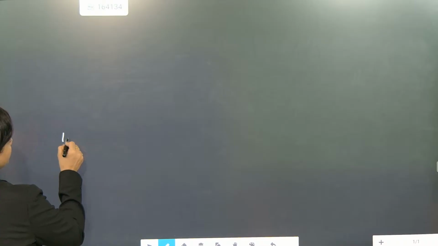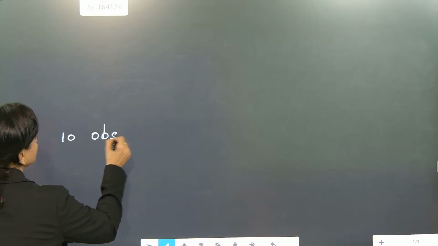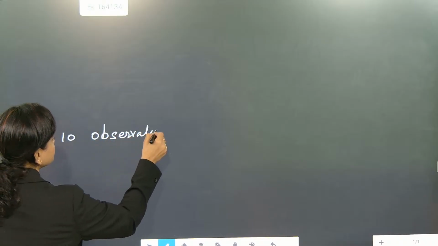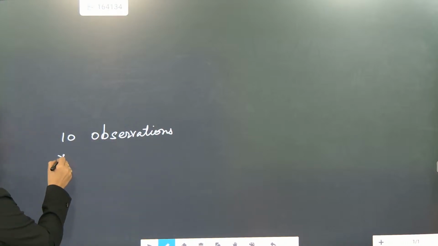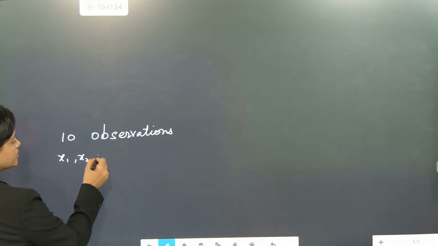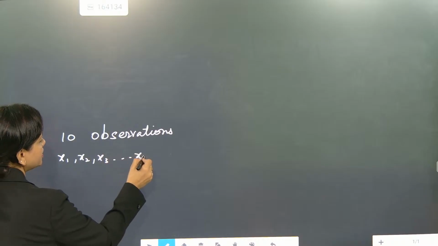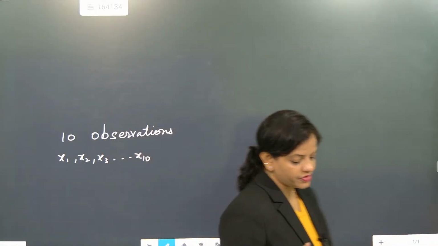Now, to understand with an example, can I teach with values? So just understand this. 10 observations are there. The 10 observations are x1, x2, x3 till x10. So how many observations are we having? 10 observations.